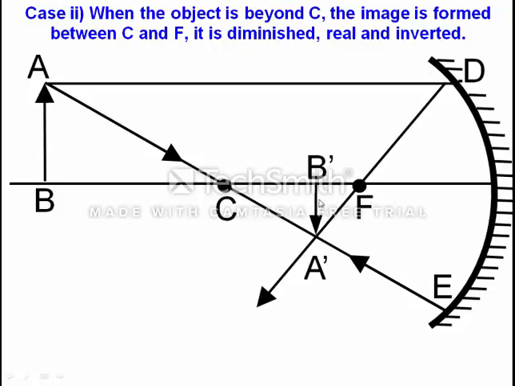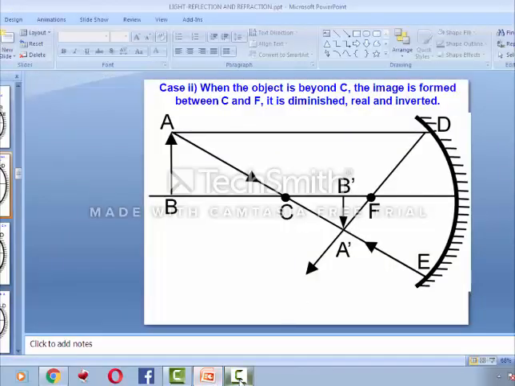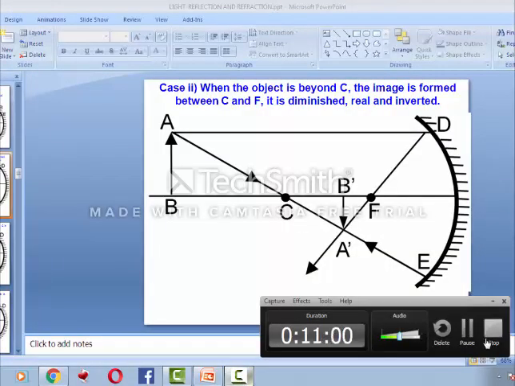So we are getting three things here: first is position, second is nature, third is size. The position of the image is between C and F. The nature is real and inverted. And the size: since the object is greater than the image, the image is diminished, meaning smaller than the object. If the image is bigger, we say magnified, and if the image is smaller, we say diminished. So here the size of the image is diminished. These are the two cases of our concave mirror, and the next case we will see in our next video lecture. Thank you.